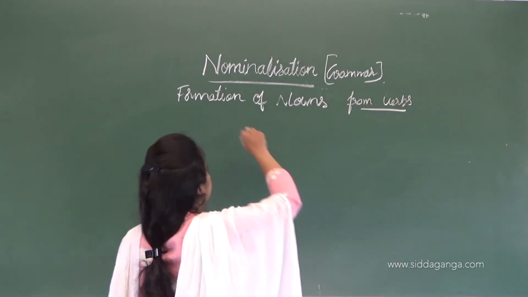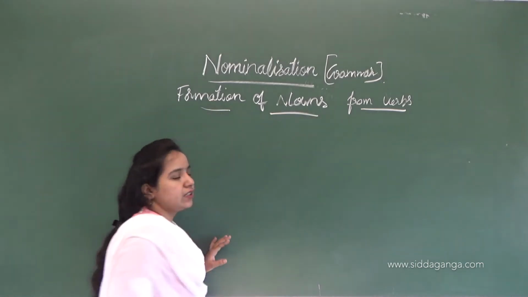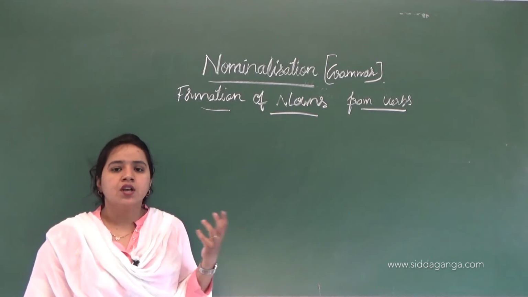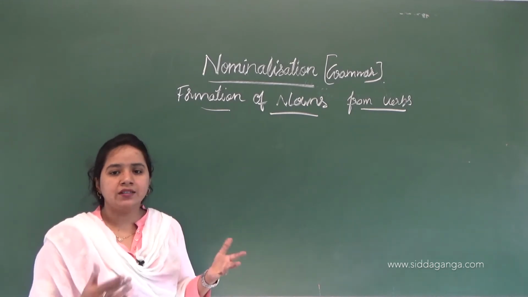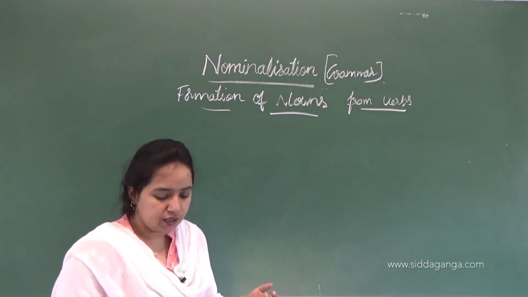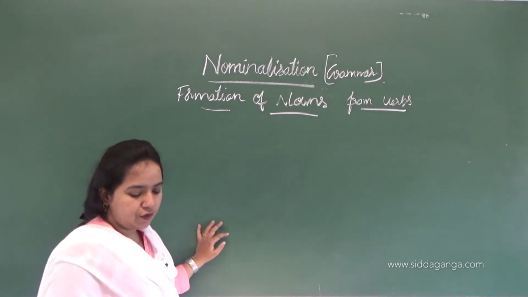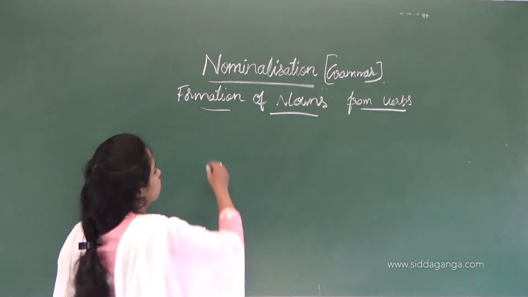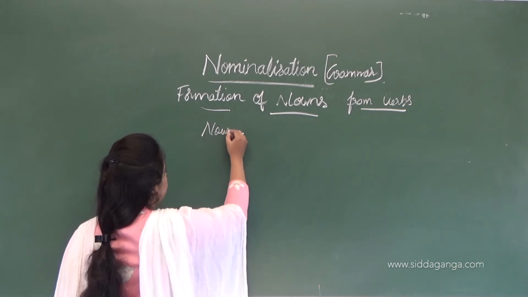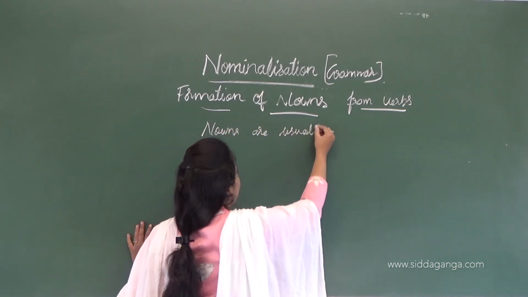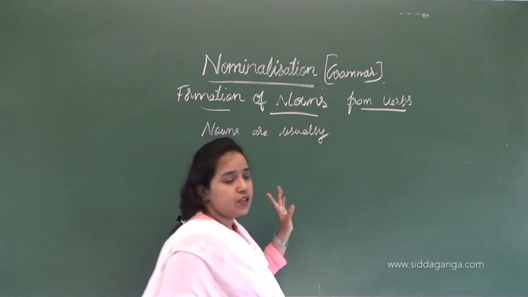If we take any verb word and add this nominalization, it forms a noun. Let's see what the things are here. Nouns are usually formed by adding a suffix to the verb. How do these nouns form? By adding suffixes.